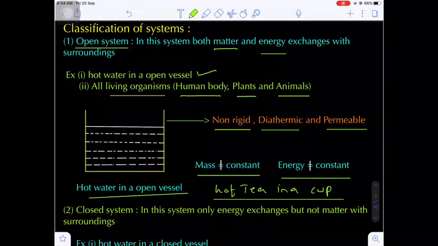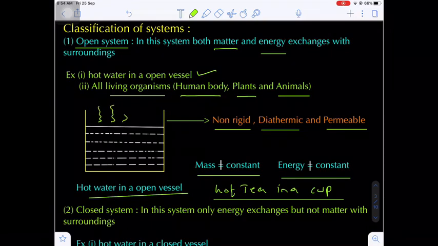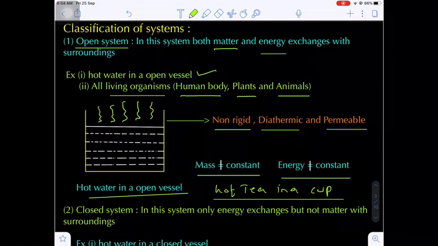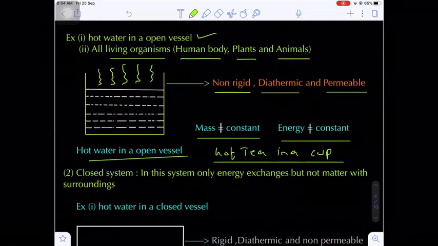That means the system loses heat energy to the surroundings. And also, due to hot condition, certain vaporization, certain evaporation also occurs. So mass is exchanging here, and energy is also exchanging. Such a system is called an open system.